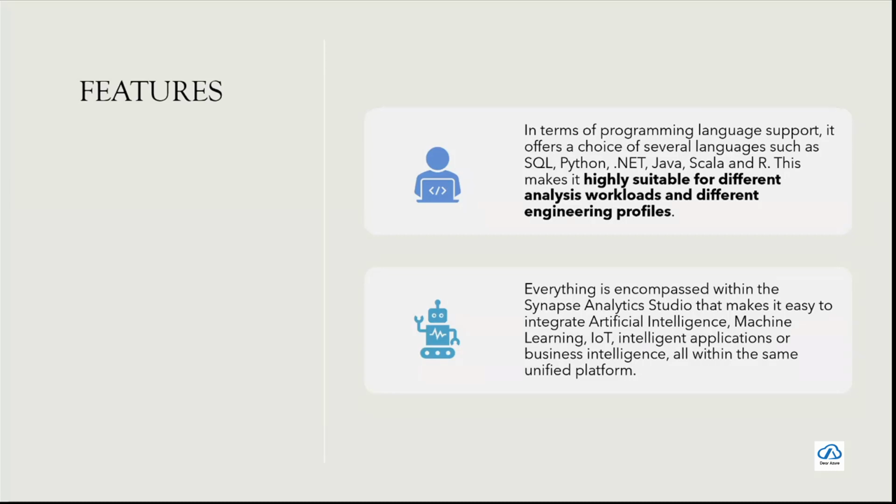Now if you look at all the machine learning offerings of Azure, you have Azure Machine Learning Studio, Azure MML Spark, Azure Databricks and all. If you have even a working knowledge of those offerings, you will know that not all of them support so many languages, especially .NET, Java and Scala, all of them together being supported along with your normal data science languages like Python and R. So that itself is a huge plus for Azure Synapse Analytics.